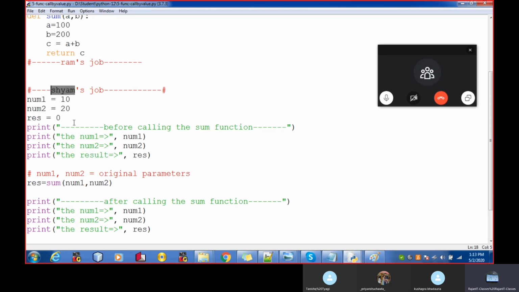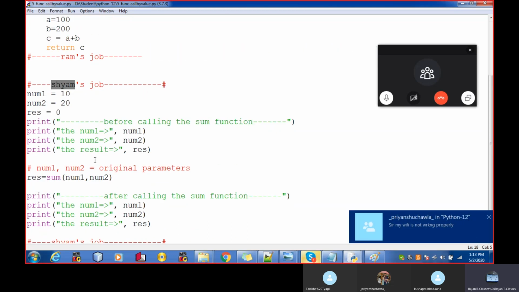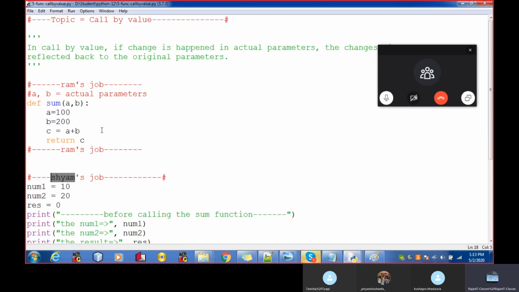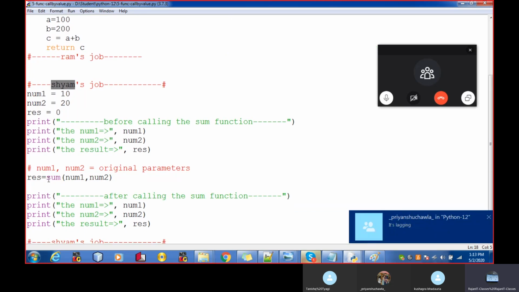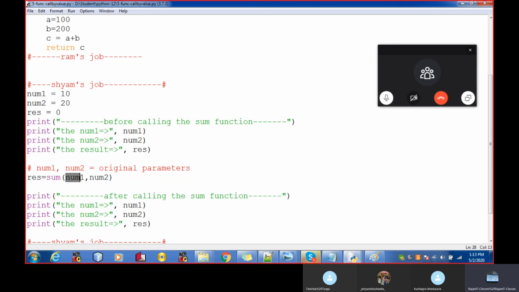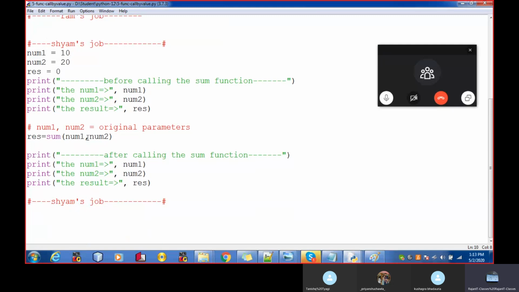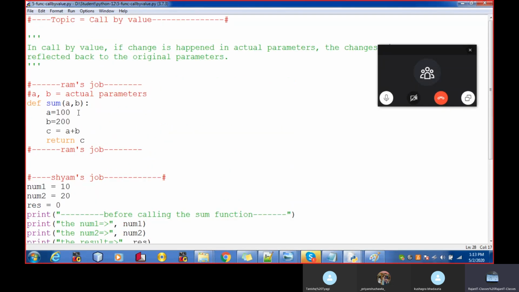So now Sham has taken the help of Ram, and it's sum of num1 and num2. Whatever is in num1 is passed to A, and whatever is in num2 is passed to B. Now Ram has changed the value of A to 100 and the value of B to 200.